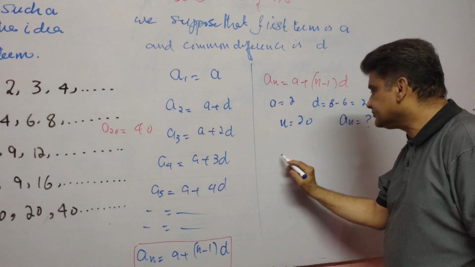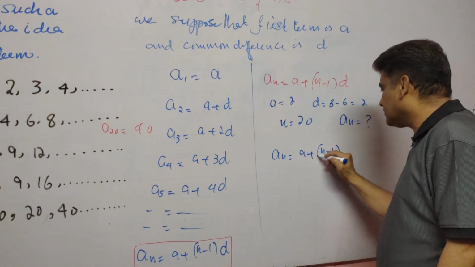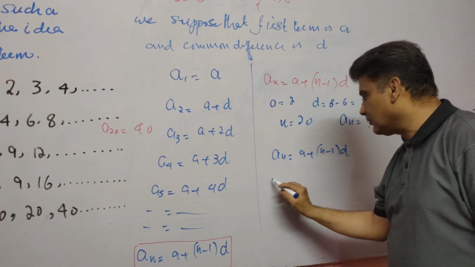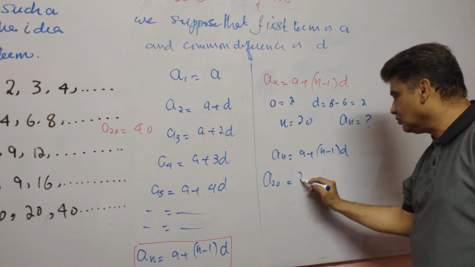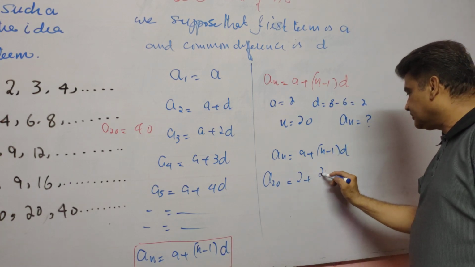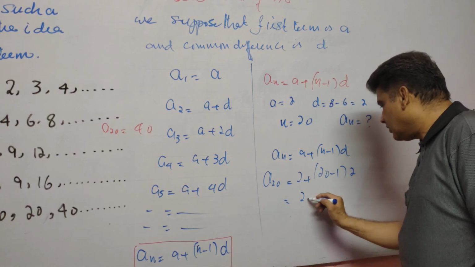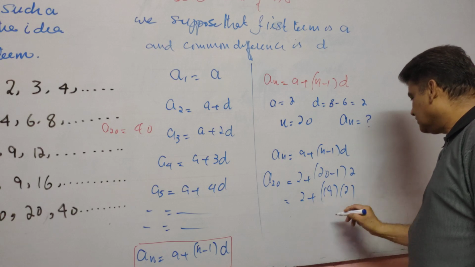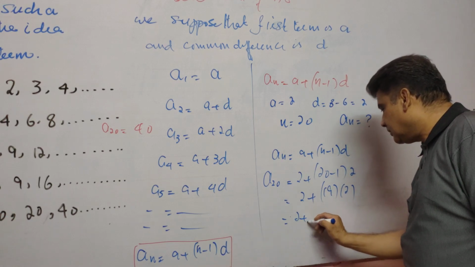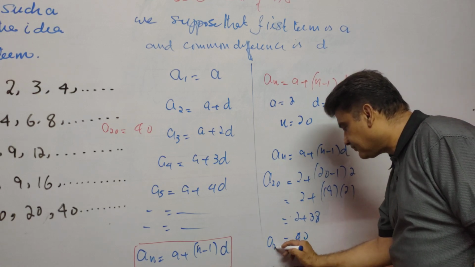We will write an is equal to a plus n minus 1 times d. We have to find the 20th term: 2 plus 20 minus 1 times d, which is again 2. 2 plus 19 times 2 is 2 plus 38, so we get 40. 40 is the 20th term of this sequence.